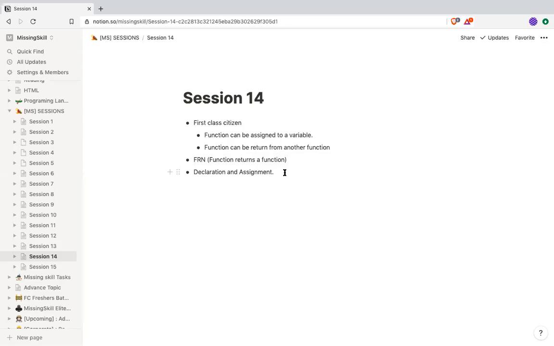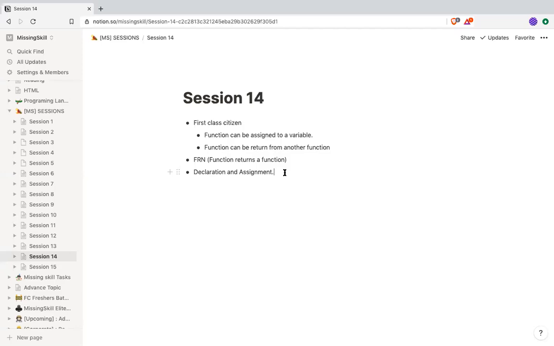But if you use let and const, what will happen? Error. Which error? TypeError, function is not defined? No, that will come for var.